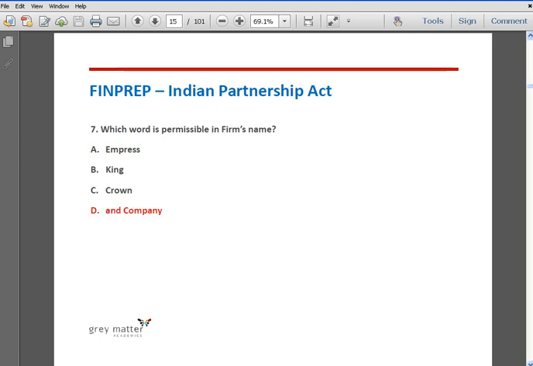Section 58 subsection 3 of the Indian Partnership Act says a firm name cannot contain the following words such as crown, emperor, empire, imperial, king, queen, royal, or any words expressing or implying the sanction, approval or patronage of government or the crown representatives, except where the state government signifies its consent to the use of such words as a part of the firm name by order in writing. Hence, the correct answer is option D.